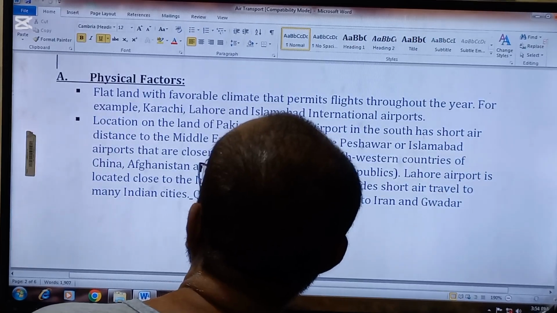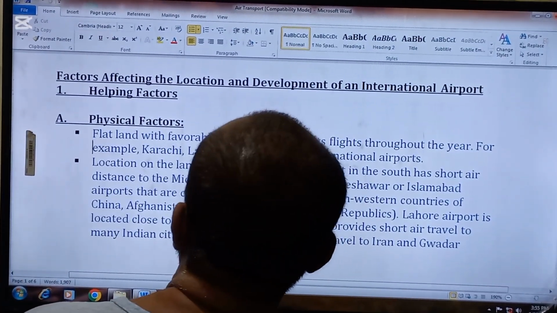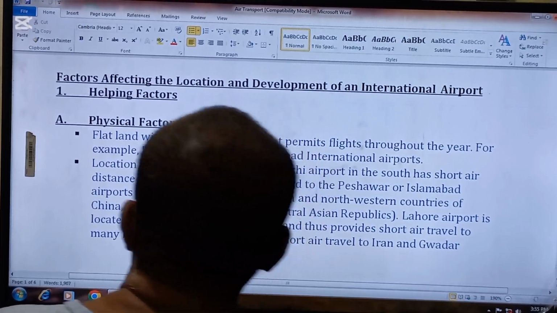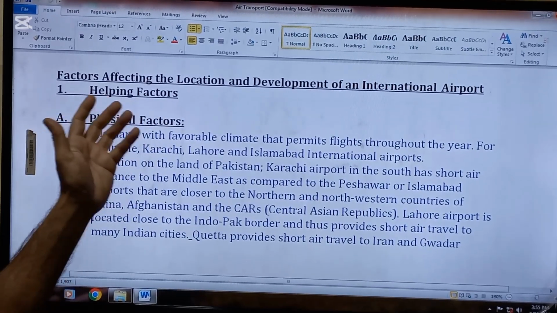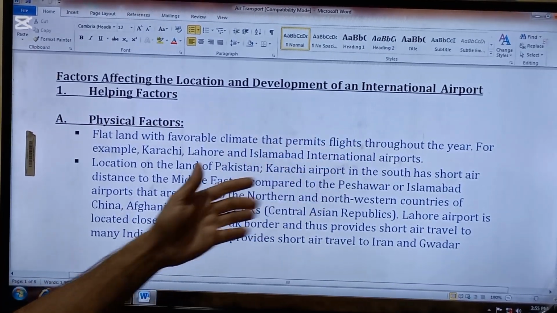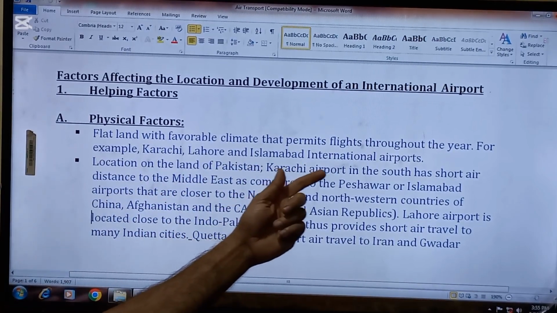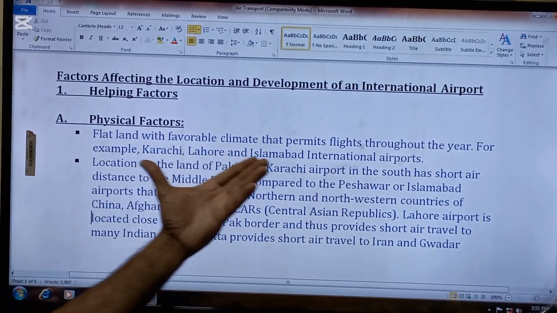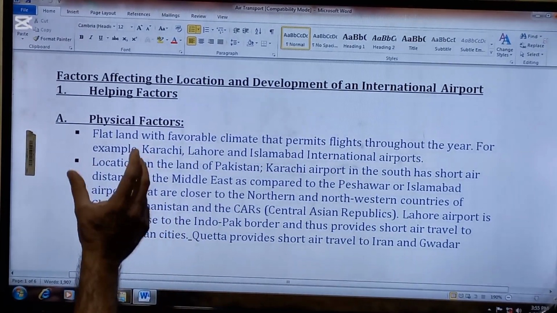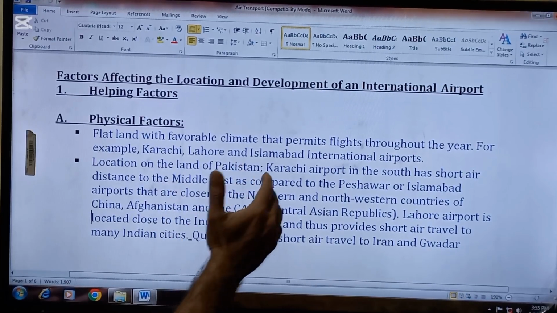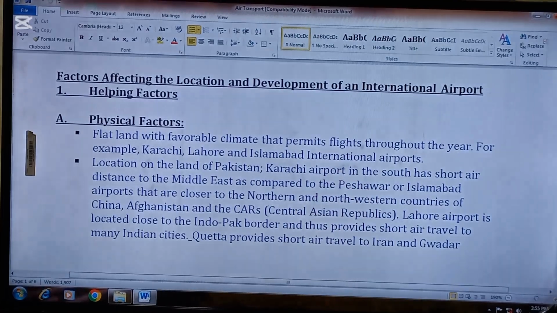Next point which we are going to study is factors affecting the location and development of an international airport. The things which are physically required for the location and development of an international airport are, number one, flat land with a favorable climate that permits flights throughout the year. So this is the first requirement. For example, Karachi, Lahore, Islamabad are international airports.